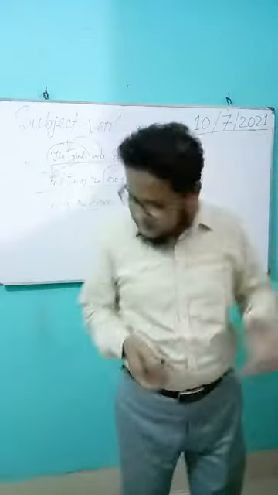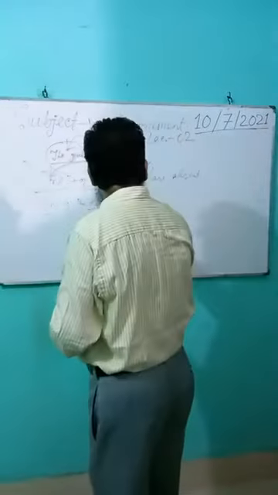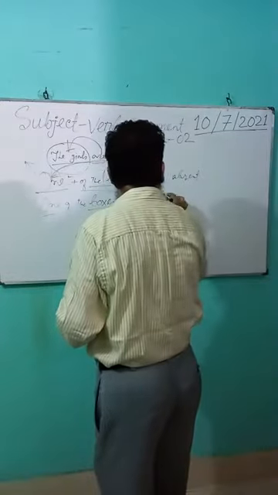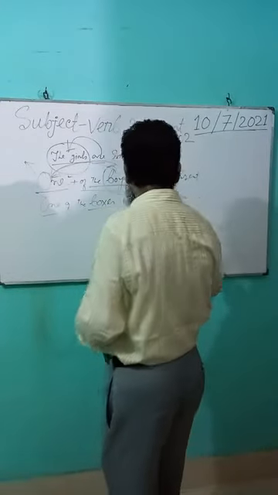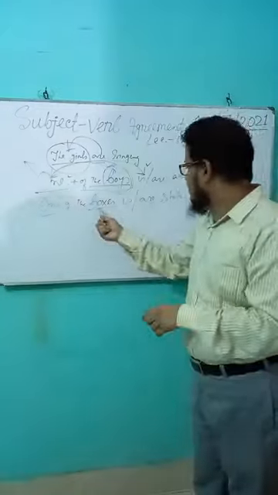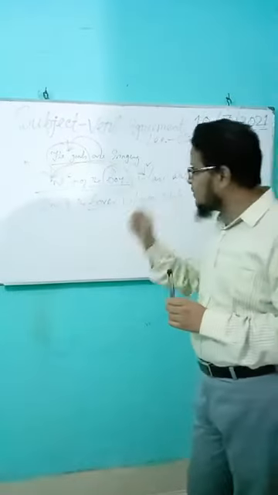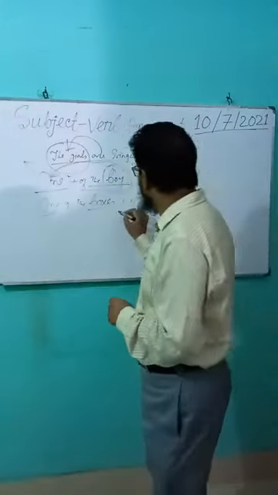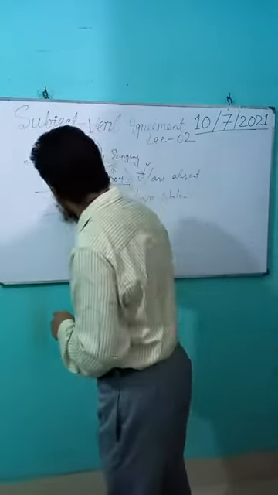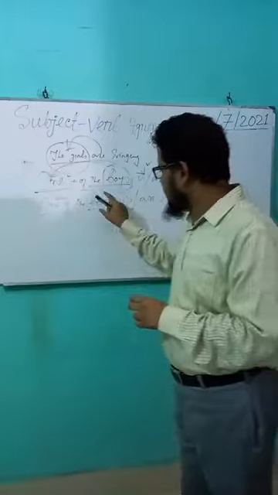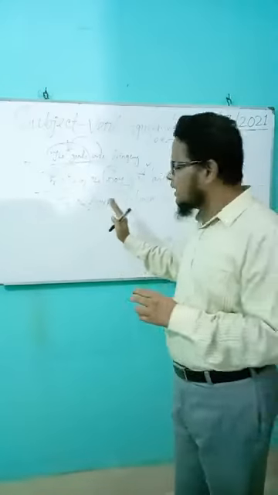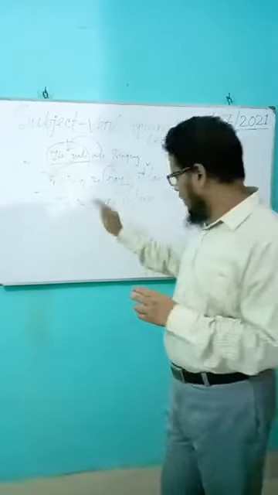One of the boxes is stolen or are stolen. Which one will be correct? That is very confusing. But you have to know that the verb agrees with the subject, not with the noun or noun phrases.